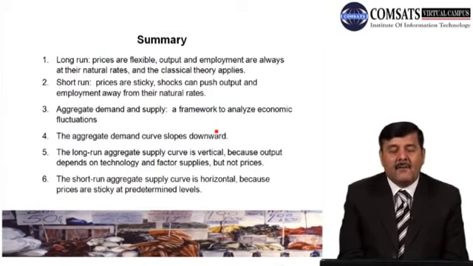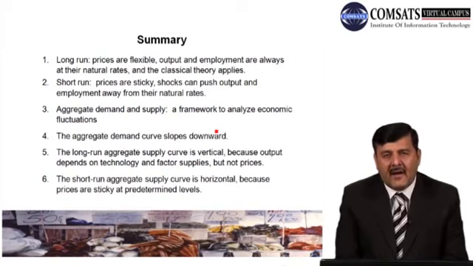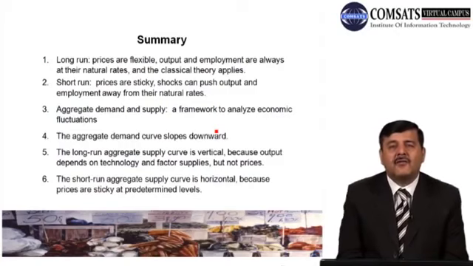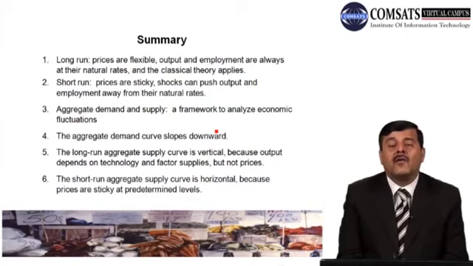After that, what did we see? We have learned about the aggregate demand and aggregate supply model. We have seen that the aggregate demand curve is negatively sloped because of the negative relationship between price level and output in the economy. After that, to complete the model, we drew the supply curve and saw that there is a difference in the shape of the supply curve in the short run and in the long run. In the long run, all factors of production are given: output is produced by supplies of capital and labor, and they are fixed. So in the long run, aggregate supply is vertical.